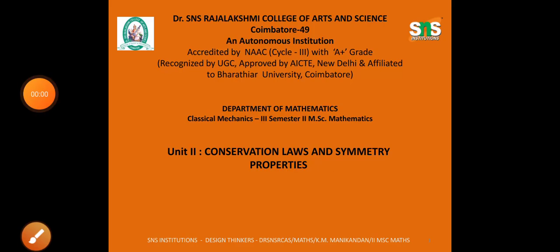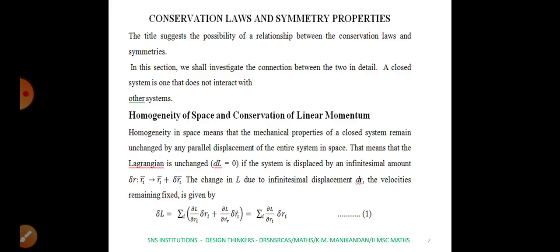Good evening. So today we are going to discuss the topic of conservation laws and symmetry properties in classical mechanics in the course. Now, the title suggests the possibility of a relationship between the conservation laws and symmetry properties. In this section we will investigate the connection between the two in detail.